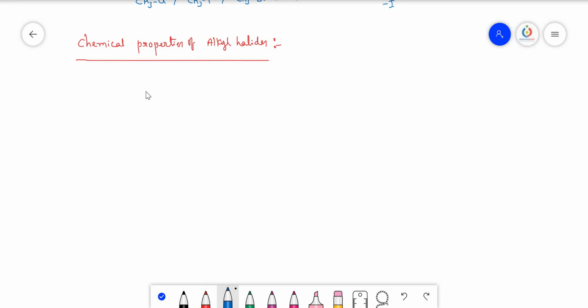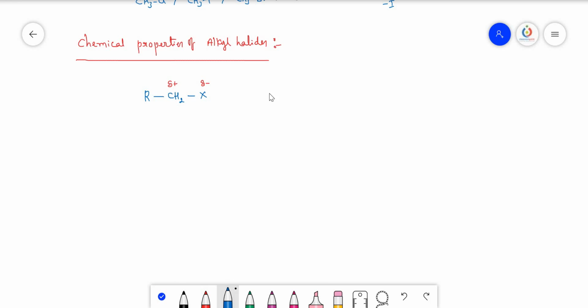In this particular case, if you see a normal alkyl halide like this, the halogen is more electronegative than the carbon, so it withdraws this pair of electrons more towards its side. As a result, the halogen gets the partial negative charge and carbon gets the partial positive charge.